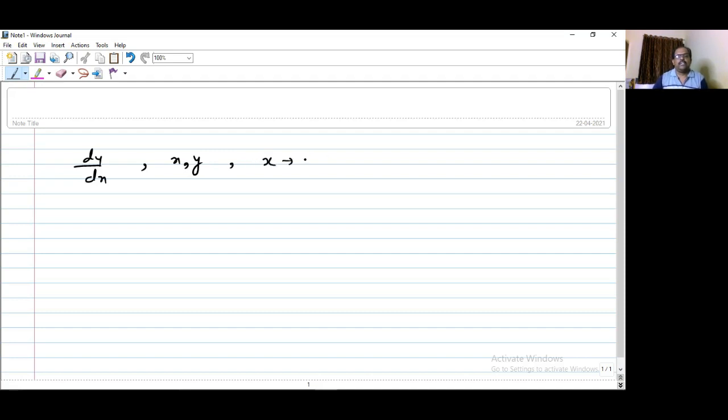Here x is called the independent variable, whereas y is called the dependent variable. Why are they called dependent and independent variables? Because as we know, y is a function of x. It means y is expressed in terms of x, or the value of y will depend on x. So y is the dependent variable, whereas x can take any value, so x is the independent variable.